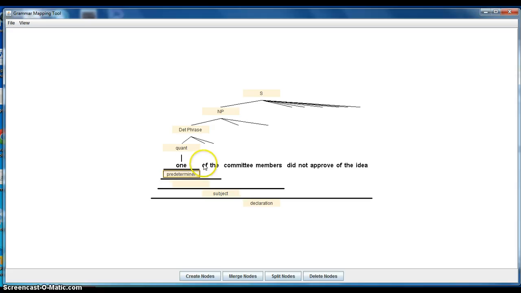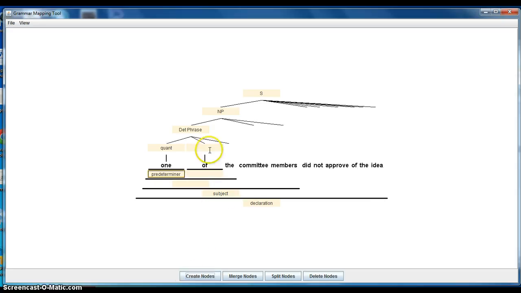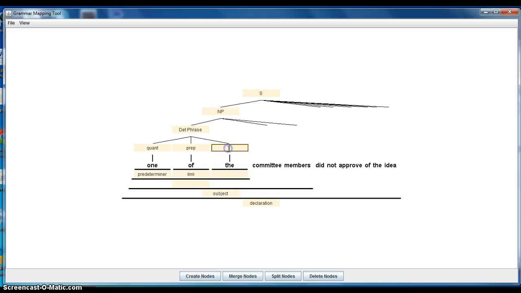Okay, and then of, you probably know, is called the link, because of links. It's a preposition formally, but functionally it's a link between the predeterminer and the determiner. Now the actual determiner is the. This is the real determiner, and we'll put art here as we normally do for regular single word determiners. Okay, so now we have the determiner phrase, but we still need the NP called the committee members. Now the NP consists of committee members, which is a noun.